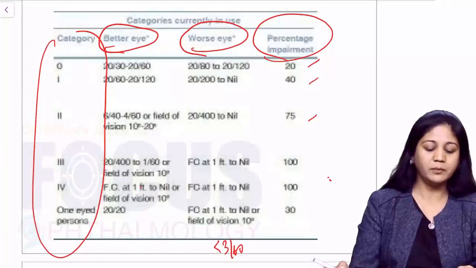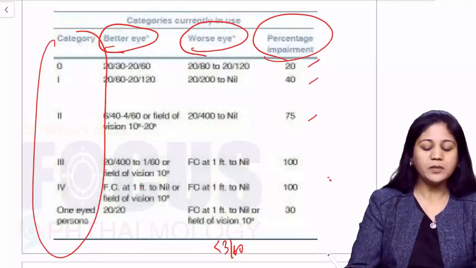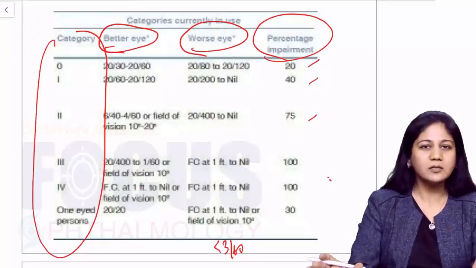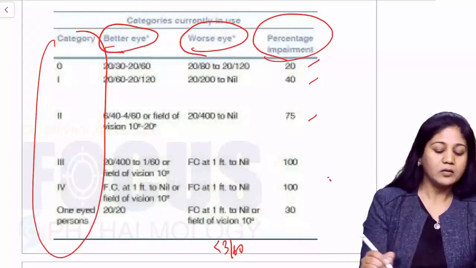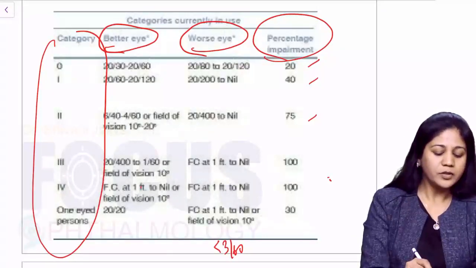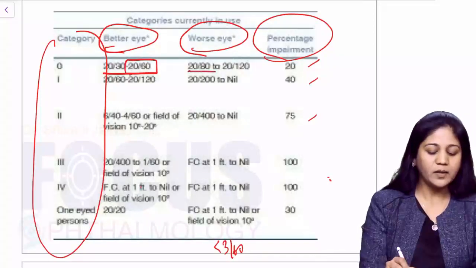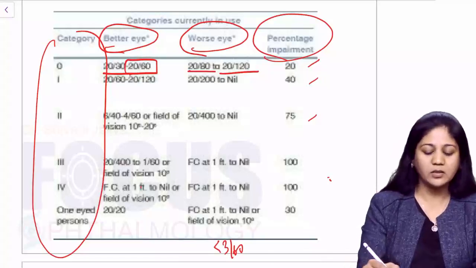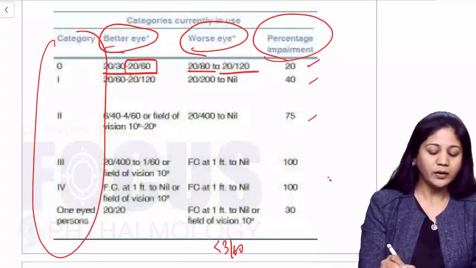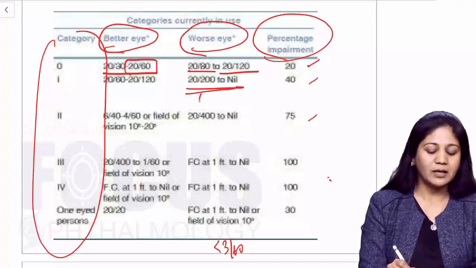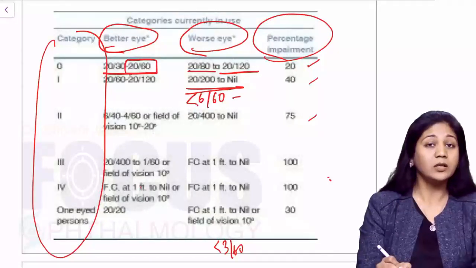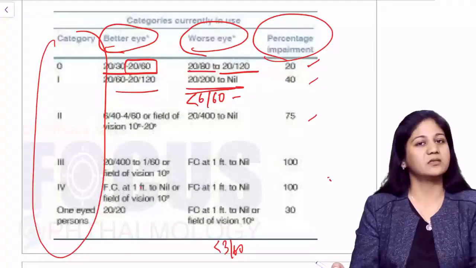Now let's talk something about this 20%. 20% impairment means the patient has good enough vision at least in one eye. So how can you remember? A vision less than 20/60 here and better than 20/60 to 20/120. So this will be your 20%. 40% will have a poor vision less than 6/60 in the worse eye and better than 6/60 in one eye.